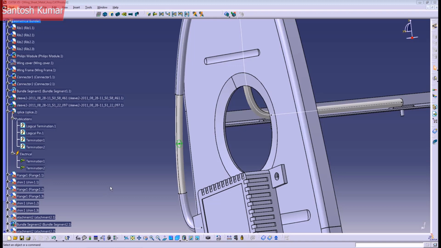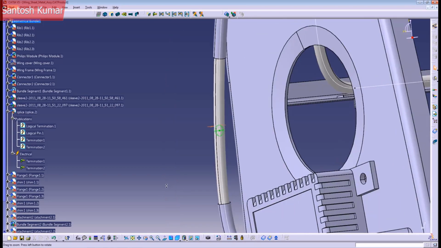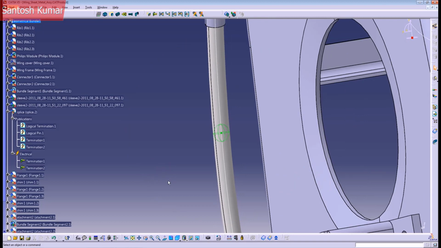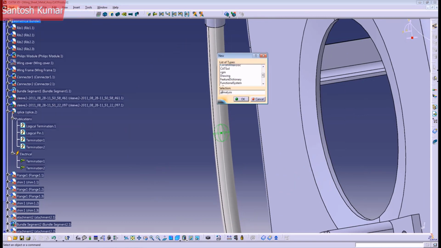Today I will show you how to create and insert a splice in your wire harness. This is the representation of a splice in CATIA. It's like a small atom. So to create one, let's go to File, New, Product.